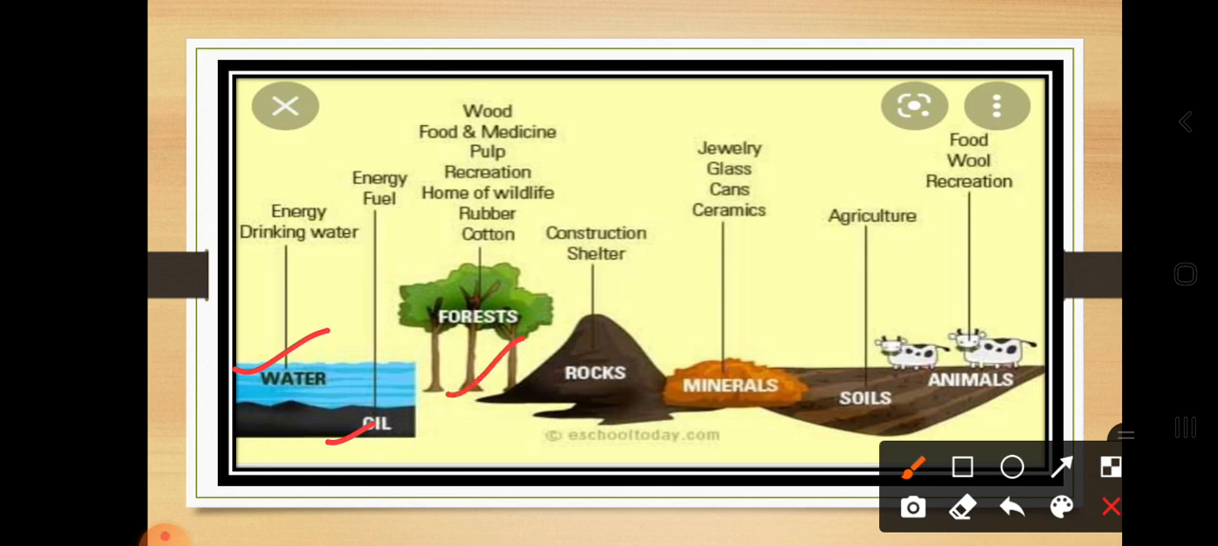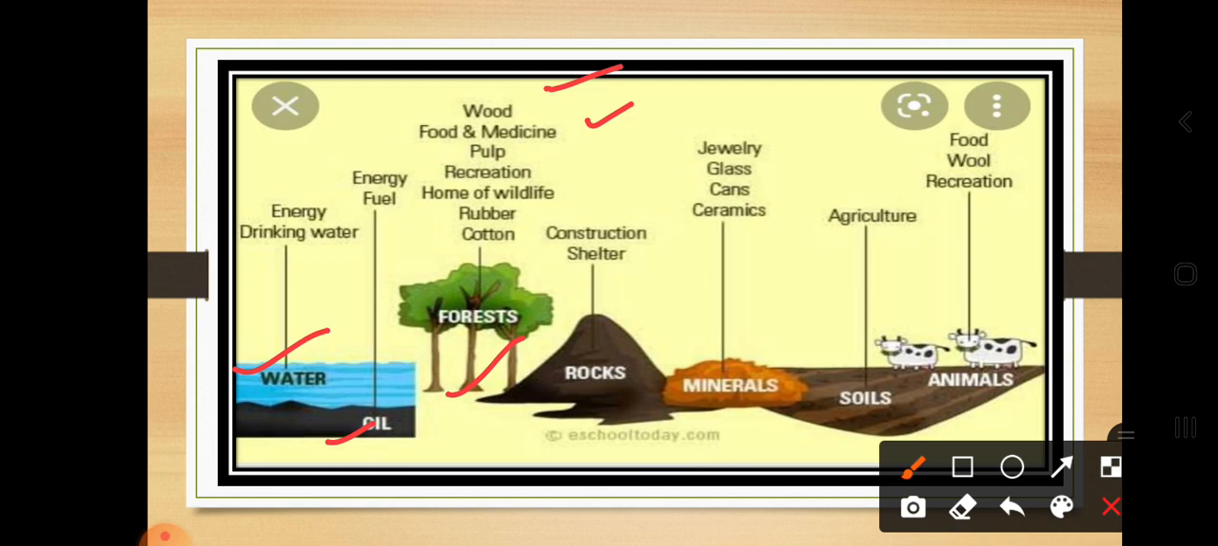Next is the forest. It is also one of the types of natural resources. For making wood, tables, cots or any other things made of wood, you get them from the forest. Next is food and medicine. From the plants you can obtain food.